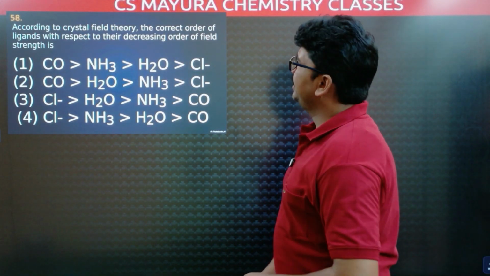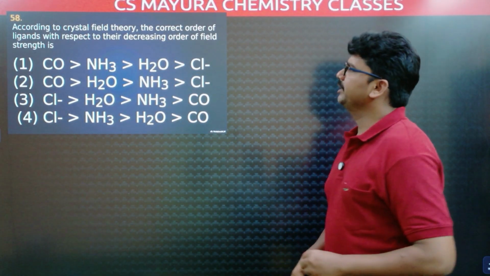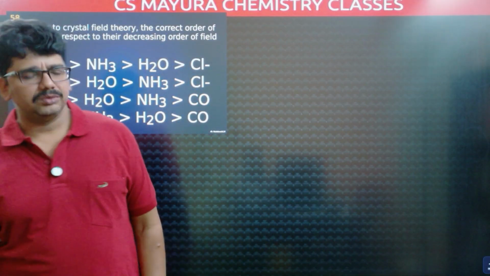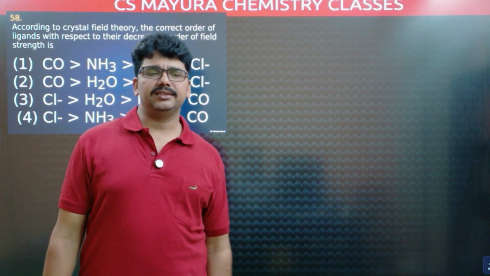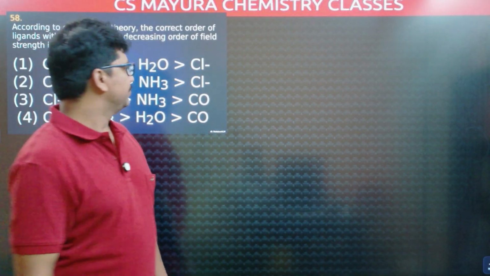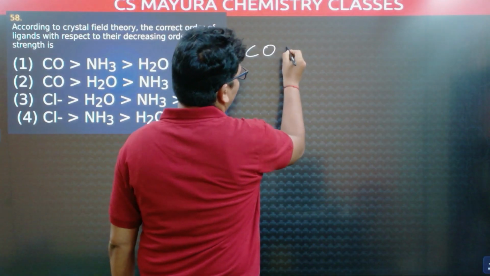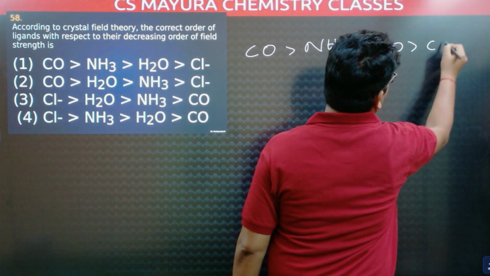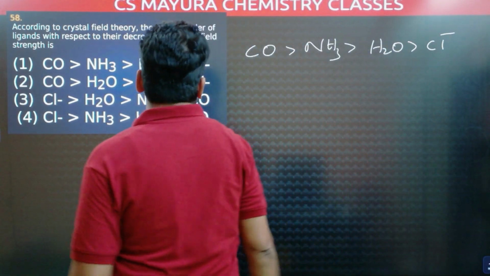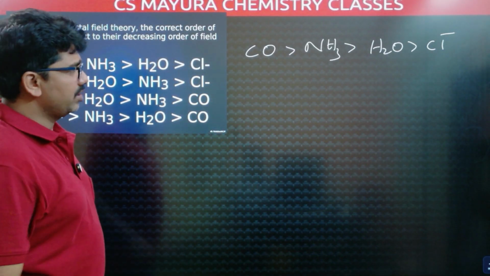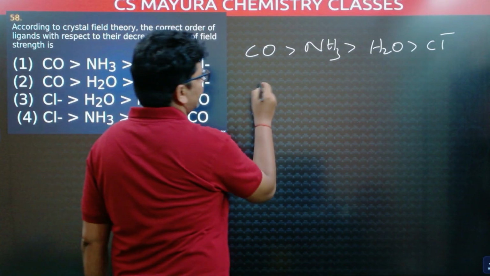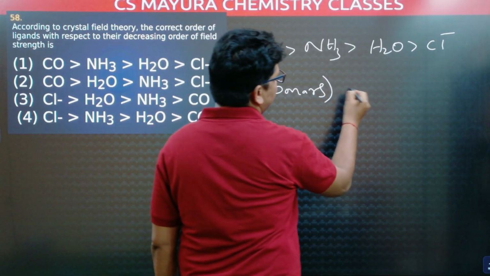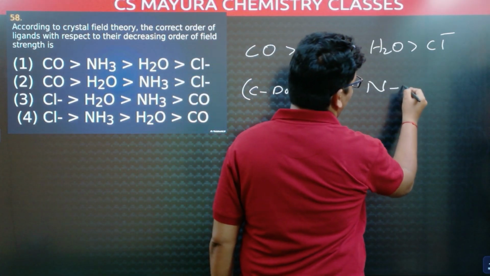According to crystal field theory, what is the correct order of ligands with respect to decreasing order of field strength? This is a direct question from the spectrochemical series, which belongs to crystal field theory. The strongest ligand is CO, the next is ammonia, the next is water, the next is Cl minus. So this spectrochemical series order is very important. And one logic here is that in the spectrochemical series, the ligand field strength of carbon donors is more than that of nitrogen donors.